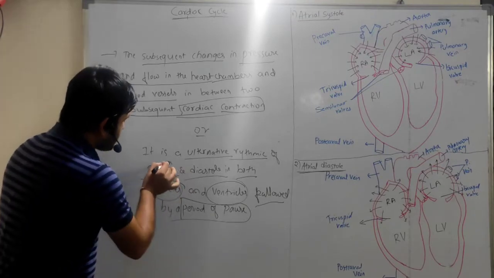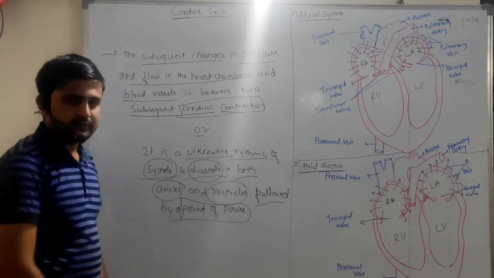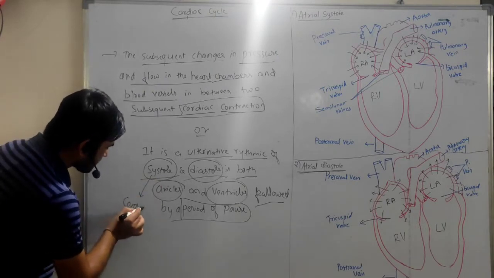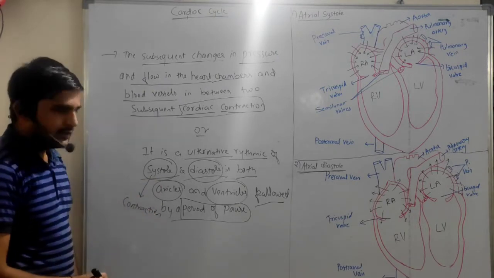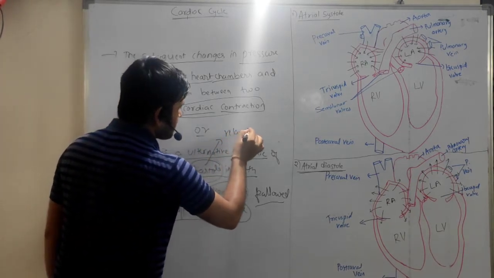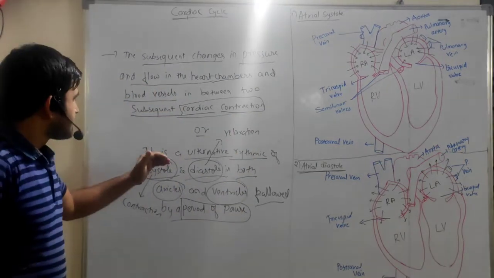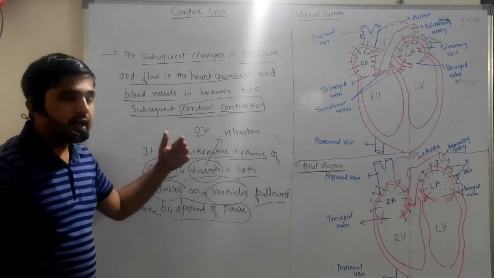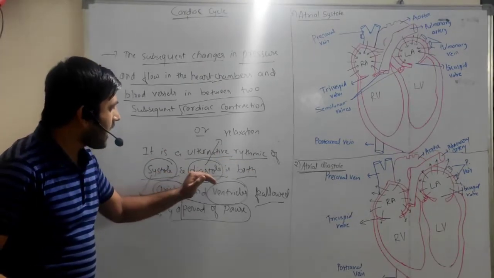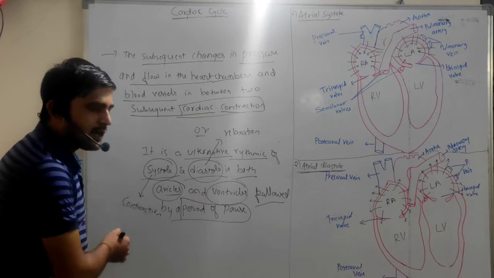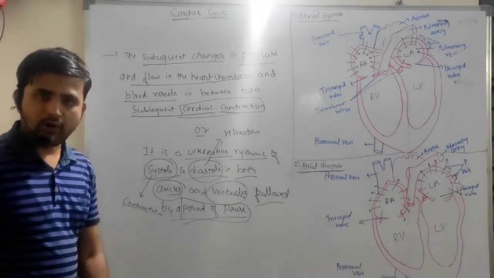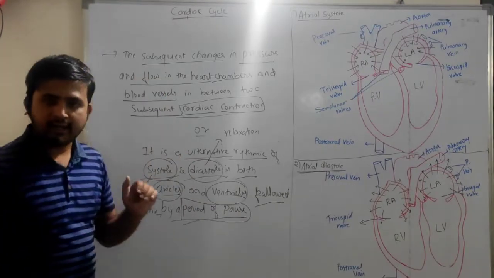So here, systole and diastole. Systole means nothing but contraction, and diastole is nothing but relaxation. So it is the alternating rhythm of contraction and relaxation in both auricles and ventricles, followed by a period of pause. That is called the cardiac cycle.